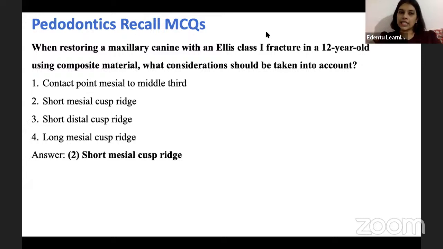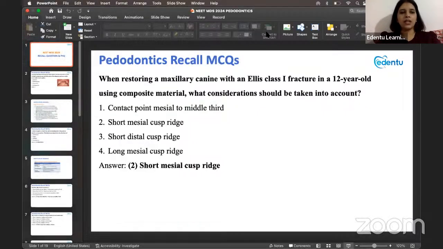Second of all, they are saying that it is a 12-year-old. They just need to ask what is the consideration for giving a composite restoration in a permanent canine, because we know that in a permanent canine the mesial cusp ridge is short as compared to the distal cusp ridge, and it always has to be given short. That's all. So that is also a very straightforward question.